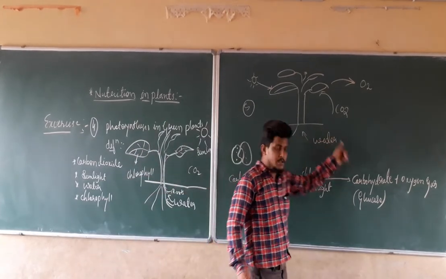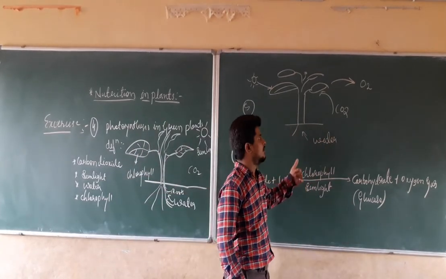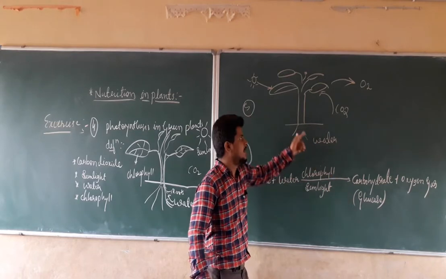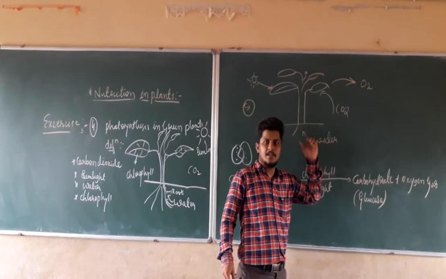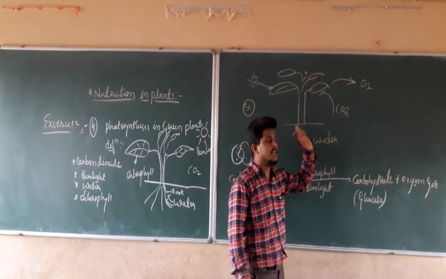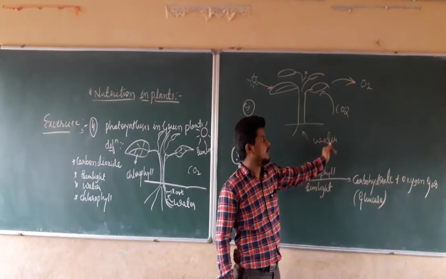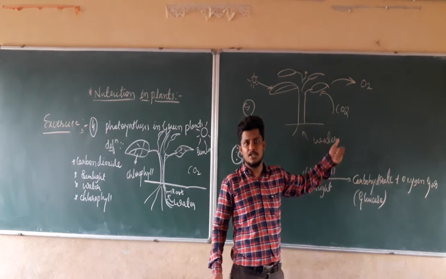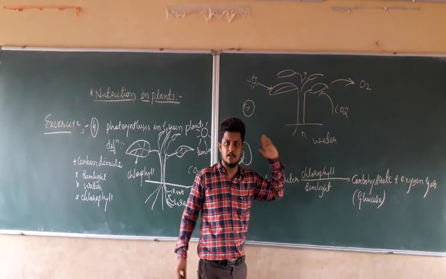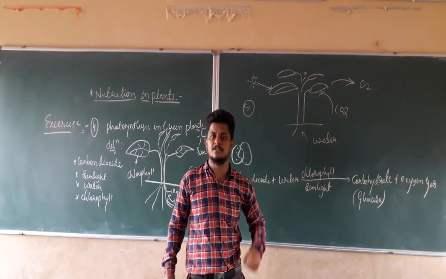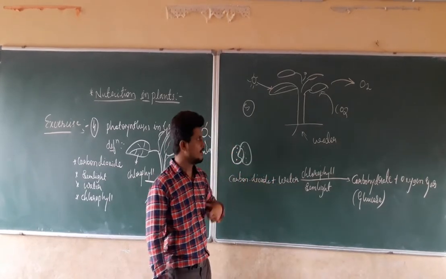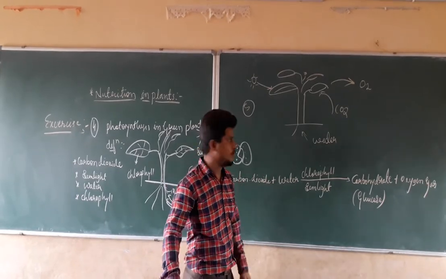We have to draw it as a sketch, so that all the necessary requirements of the plant are shown. Using these things, they prepare their own food as well as release the oxygen. So by sketch you should show the things required by the plants for the preparation of the food. For that reason, they are known as the ultimate source of the food. This is the answer for the fifth question.